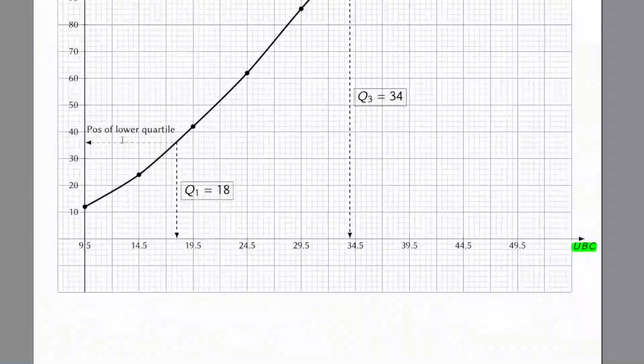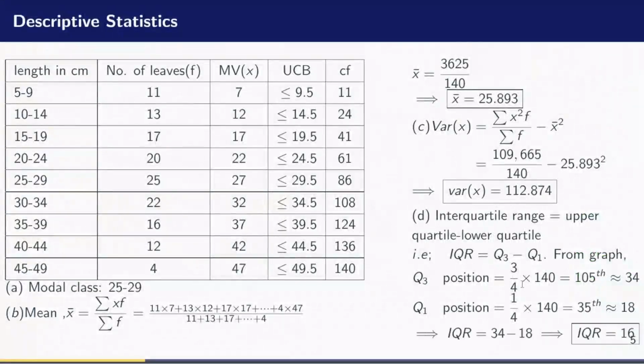And coming to the graph, the 35th position is going to correspond to a value of 18. So the lower quartile here is 18. Then that means the interquartile range will be the upper quartile minus lower quartile, which is going to be 34 minus 18. That gives me 16.